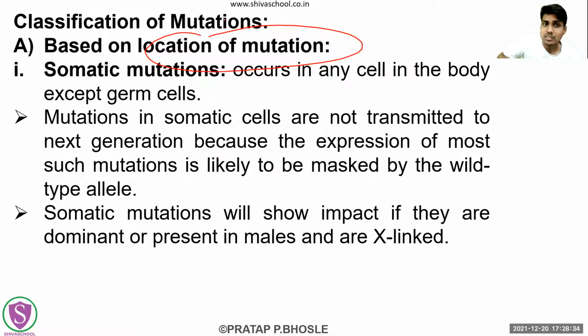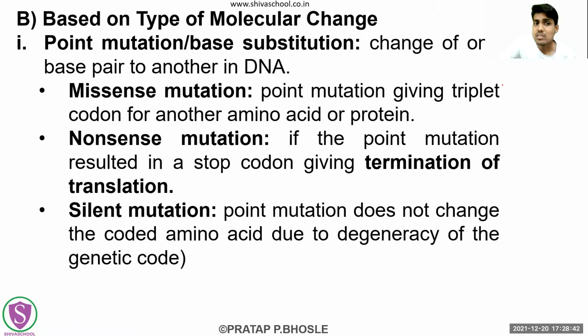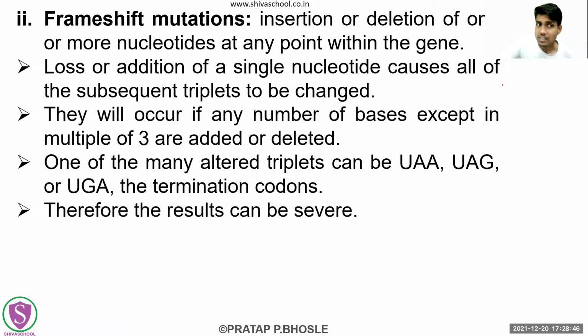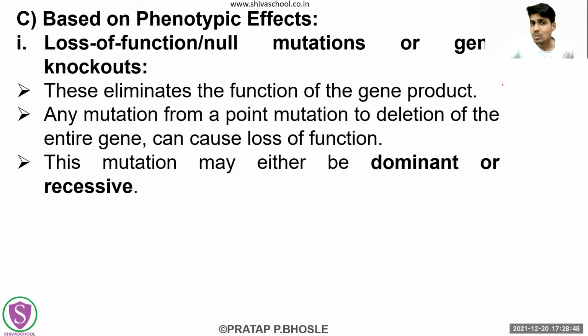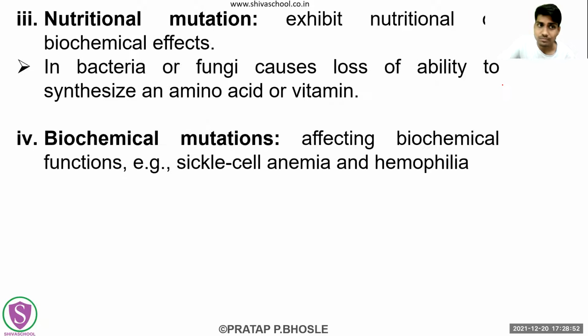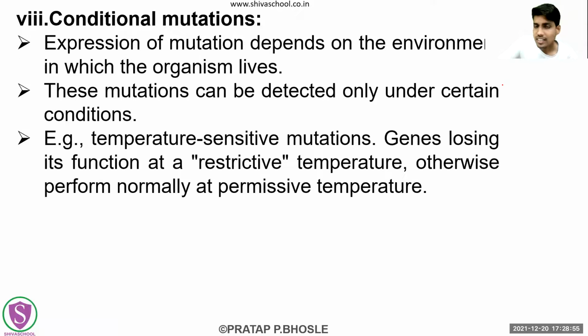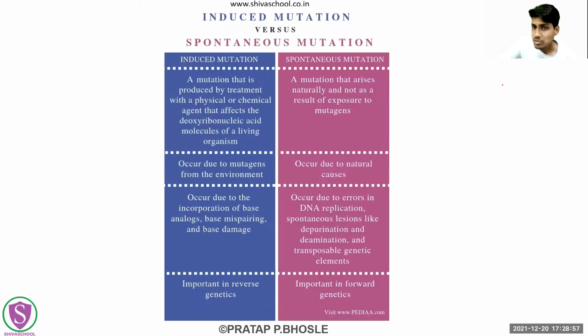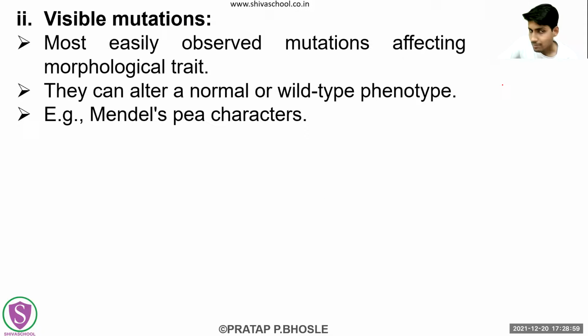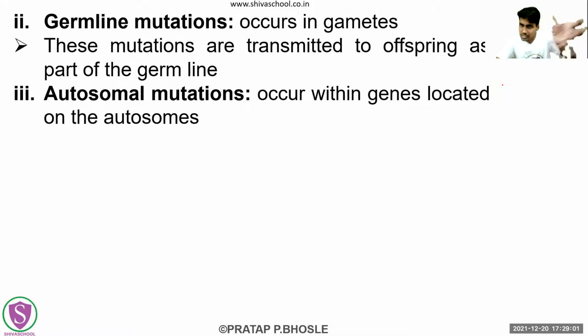First, the classification based on the location of the mutation. Then the classification based on the type of molecular changes that occur. Then the classification based on the phenotypic effects of the mutation. Under these there are different subtypes, and we are going to see that in detail.